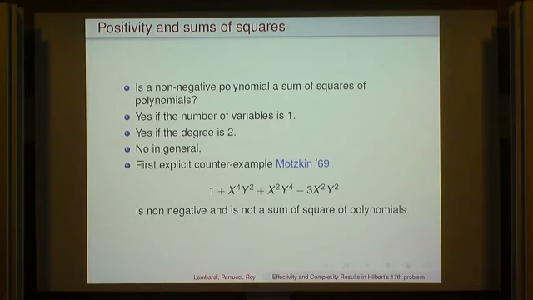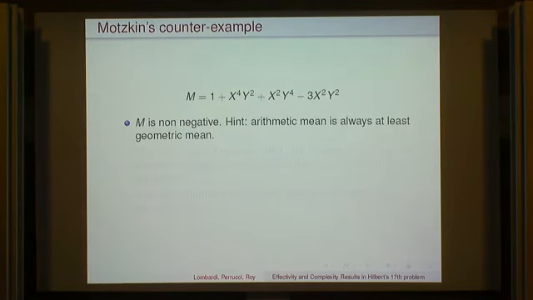So let's look at Motzkin. So this polynomial is non-negative. Why is it the case? Because you see the sum of the 3 first terms divided by 3 is some kind of arithmetic mean, but if you take the geometric mean of these 3 same terms, you will find x squared y squared. And you know that the arithmetic mean is always at least the geometric mean. So you take the cubic root of the product of the 3 terms, and you compare it with the average of these 3 terms, which is the arithmetic mean.